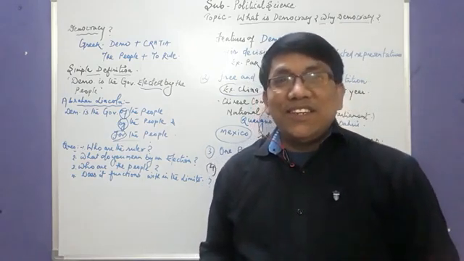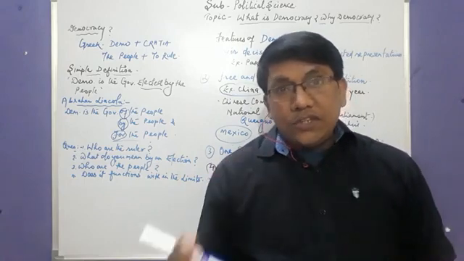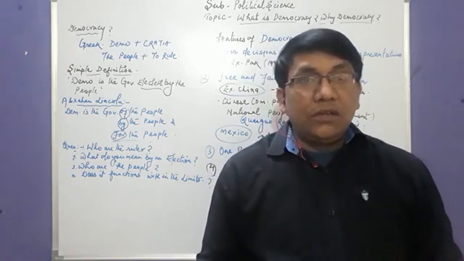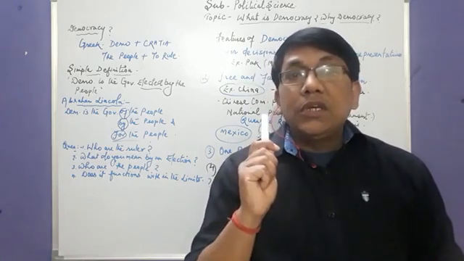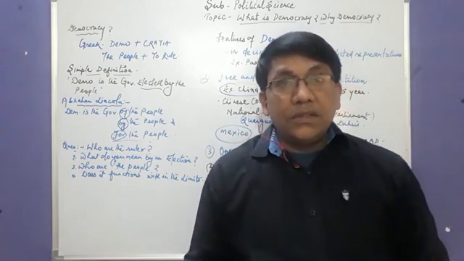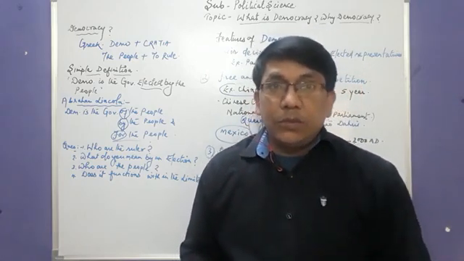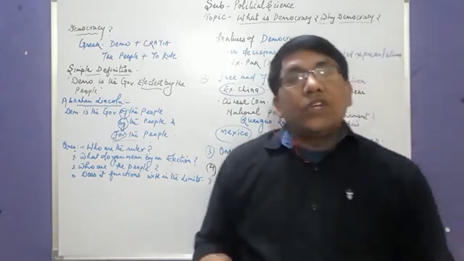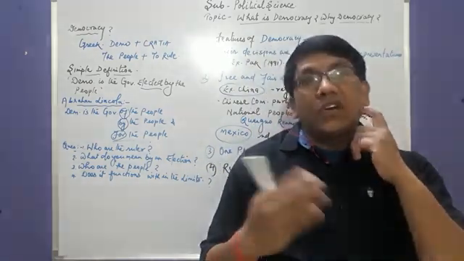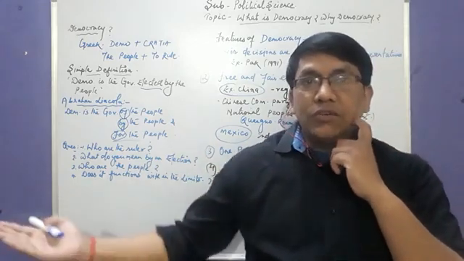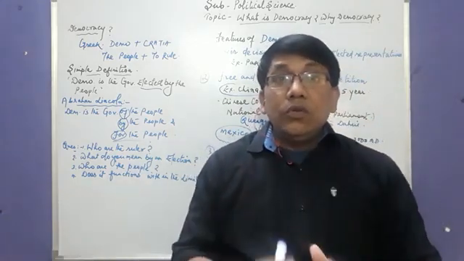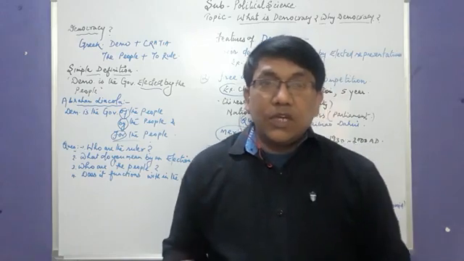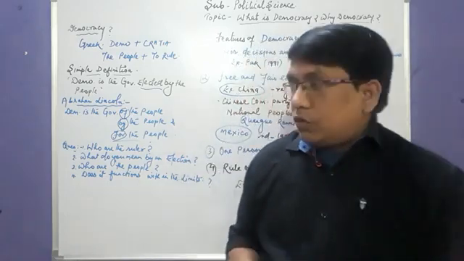Each and every Indian who is 18 years of age, and is not mentally unsound, is eligible without any differences on the basis of gender, caste, religion, region or language. Universally, all have the right to vote.